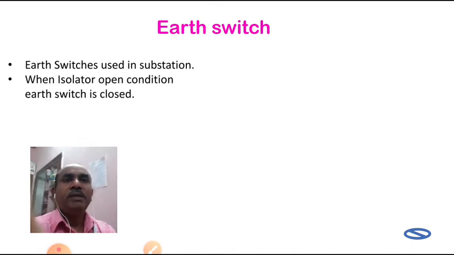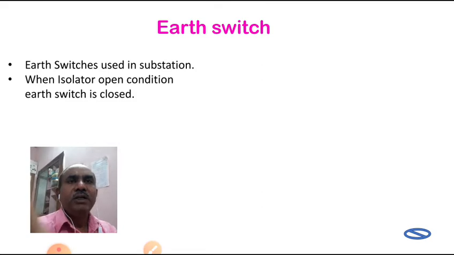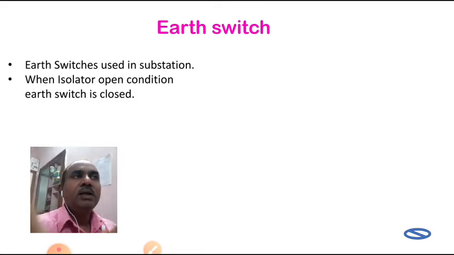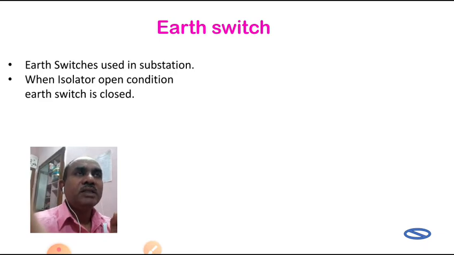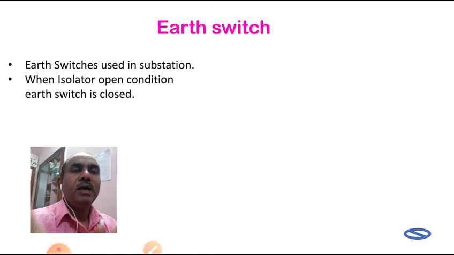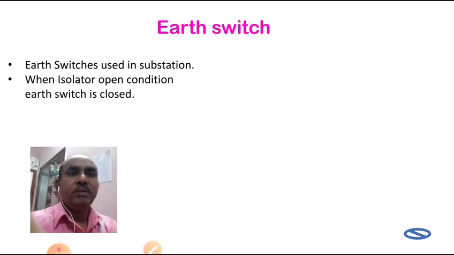Next, what is the point? When the isolator is in the open condition, the earth switch is closed. Only when the isolator is open and free does the earth switch connect to it. When the isolator is busy with a connection, the earth switch has to wait. It never touches the isolator at that time. That is the thing you have to remember.